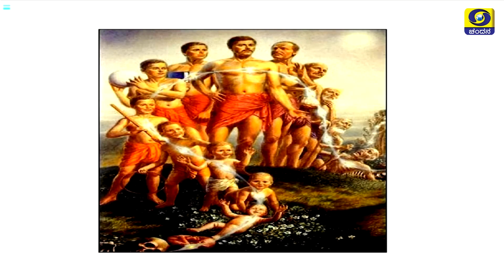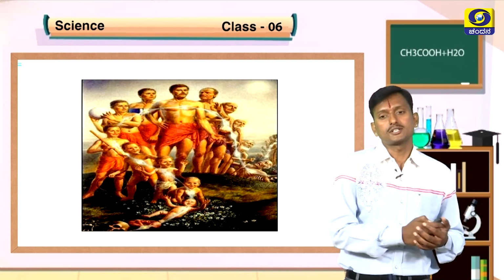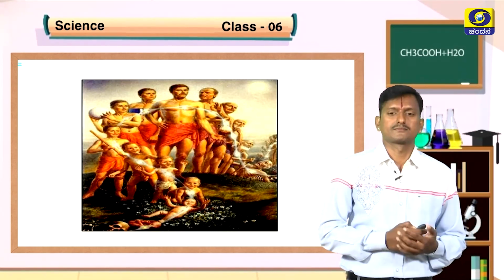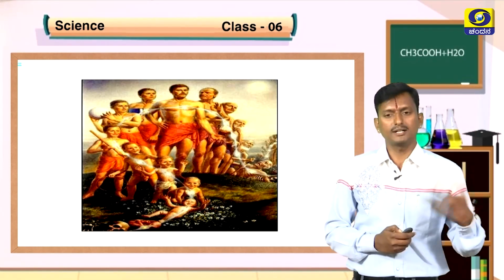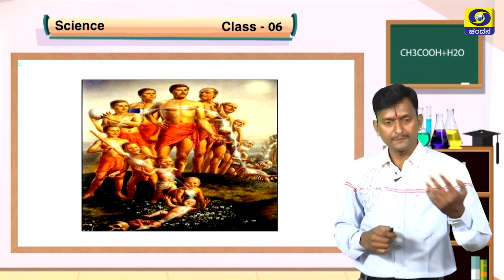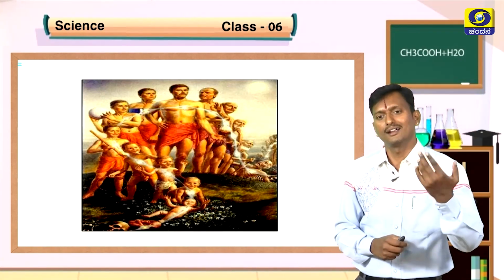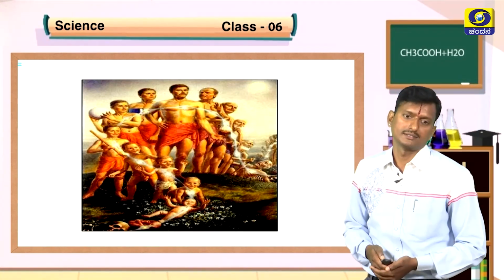See here, the picture shows a small baby. The growth will start, it becomes young, then adult, becomes old, and also it will die after some time. A new life arises after some time. So this is one of the characteristics of living organisms. They give birth, and they also die after some time. Reproduction is there, growth is there, movement is there, and death is also there.